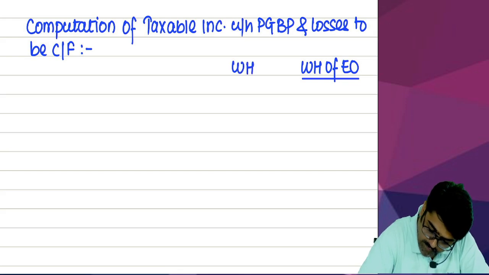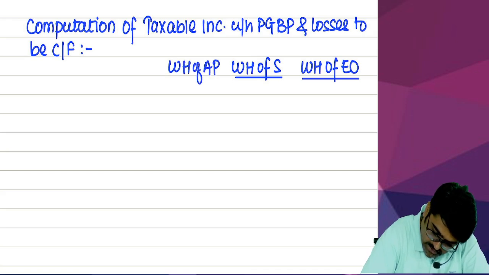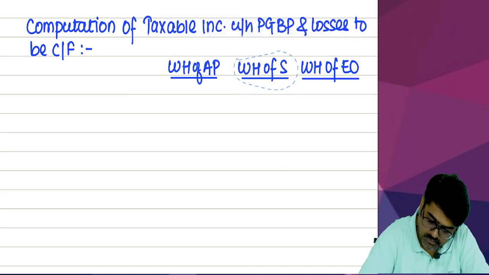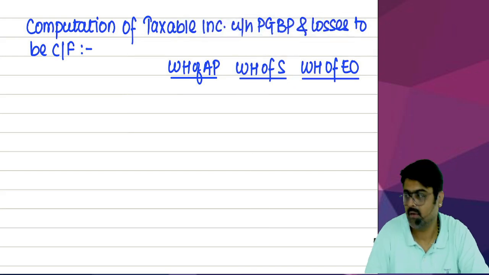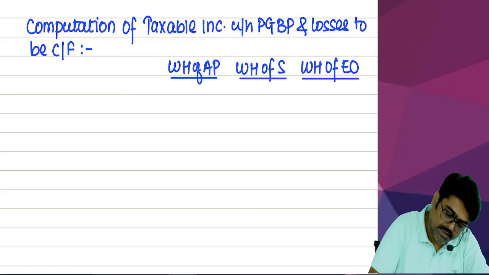Warehousing of what? S, sugar. And then warehousing of AP, agricultural produce. You are going to write full forms. For the sake of simplicity, I am writing shortcuts. Okay, now tell me, particulars.